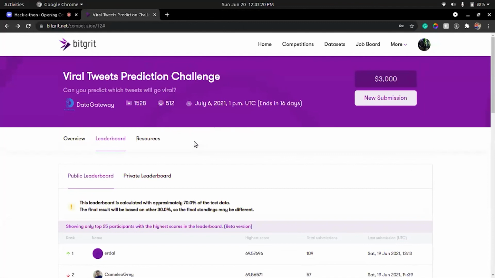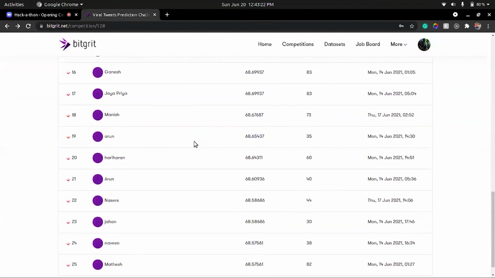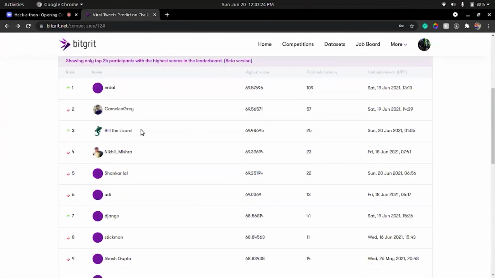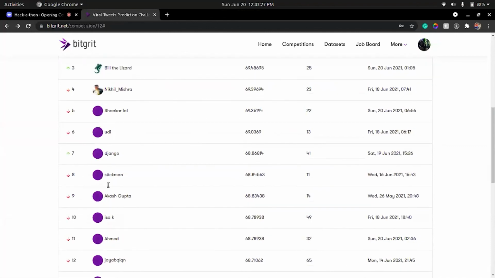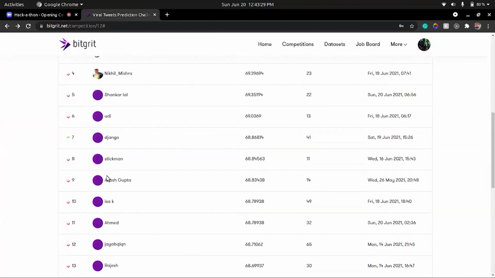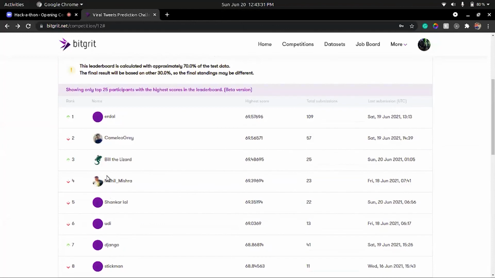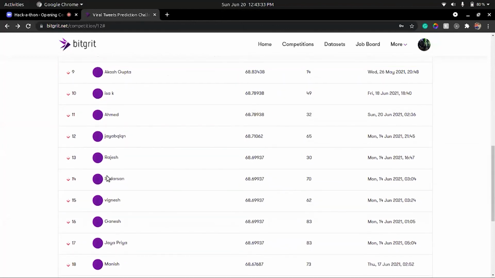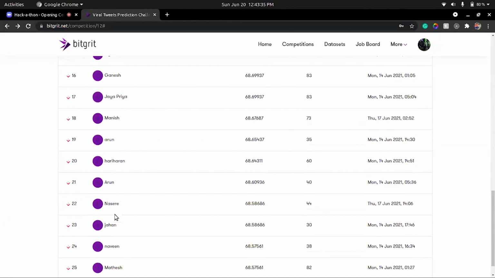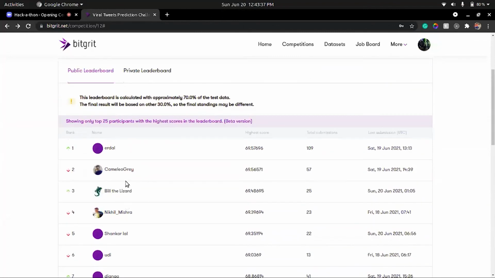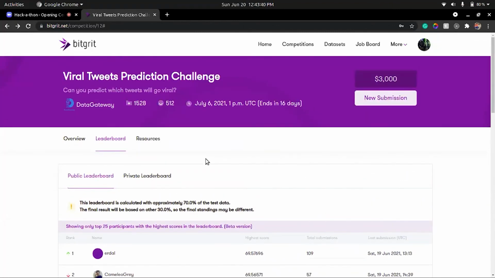You can take a look at the global leaderboard. If you find somebody from DTU here, then that person has a higher chance of winning. So for all the participants, make sure that you try to finish in the top 25, because if you finish in the top 25, you've got a very high probability of winning this hackathon.